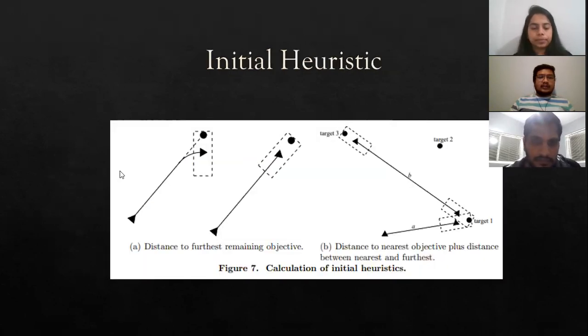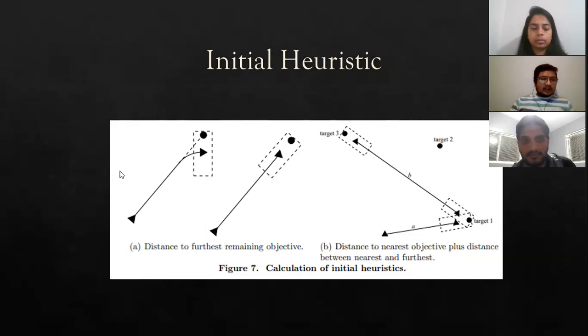So next, about the initial heuristic. The primary requirement of LRTA star search is that h(i) is admissible for any node i. If a node on the optimal path overestimates the distance to the goal, the search may never move to it. Heuristics in tree search problems are estimates of the distance that must be traveled from the current node to complete the remaining task. The simplest method for calculating the heuristic is to use the distance to the farthest target as the initial heuristic value, since we know the vehicle must travel at least that far to complete its objectives, as shown in figure 7a.